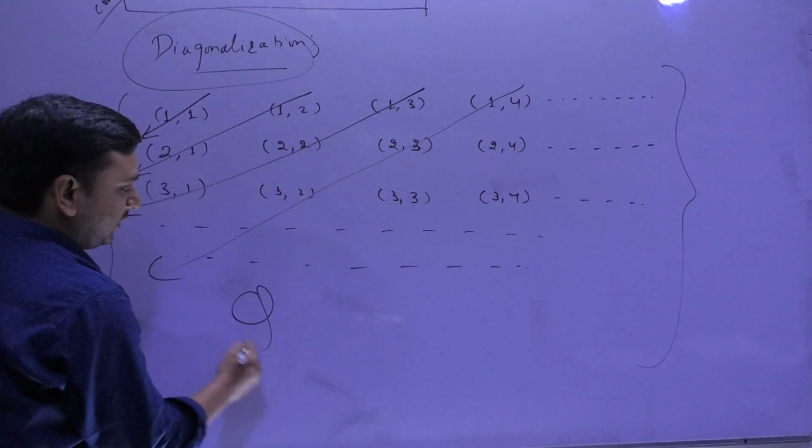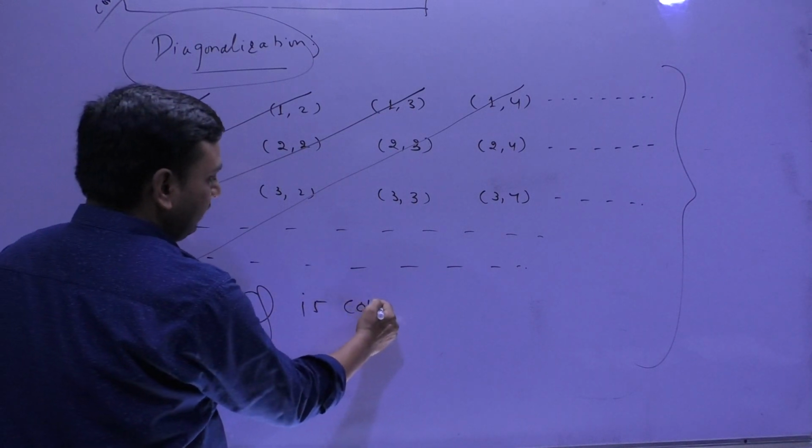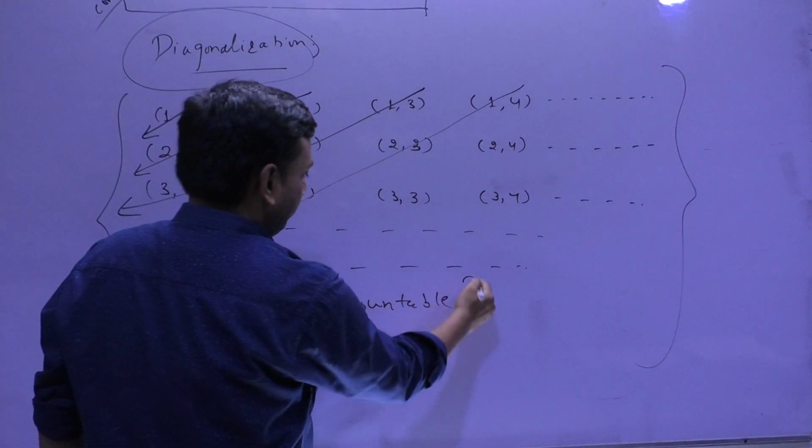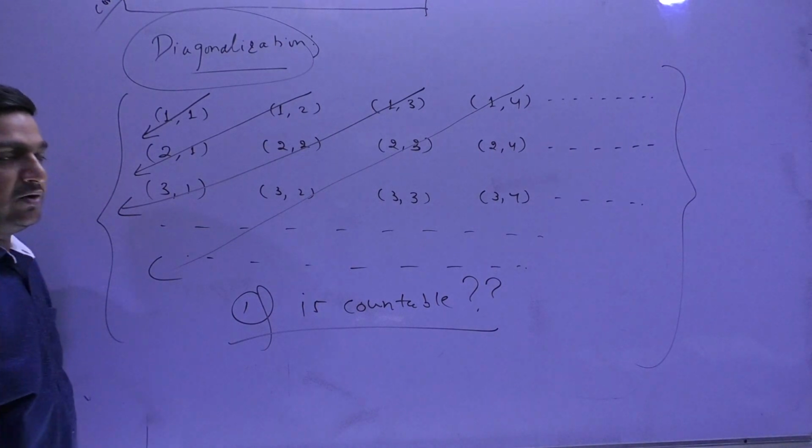So let's check: is Q, the set of rational numbers, countable? That is our question.